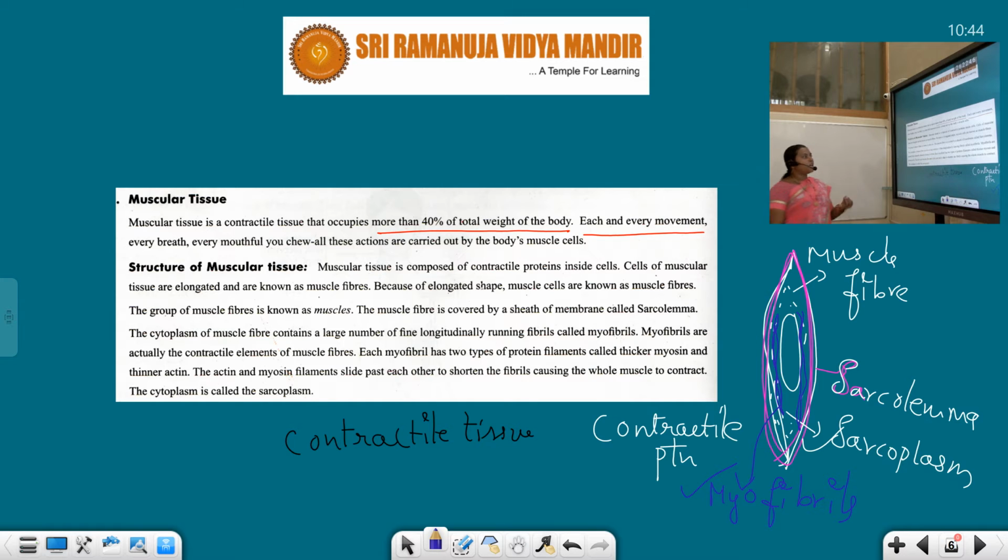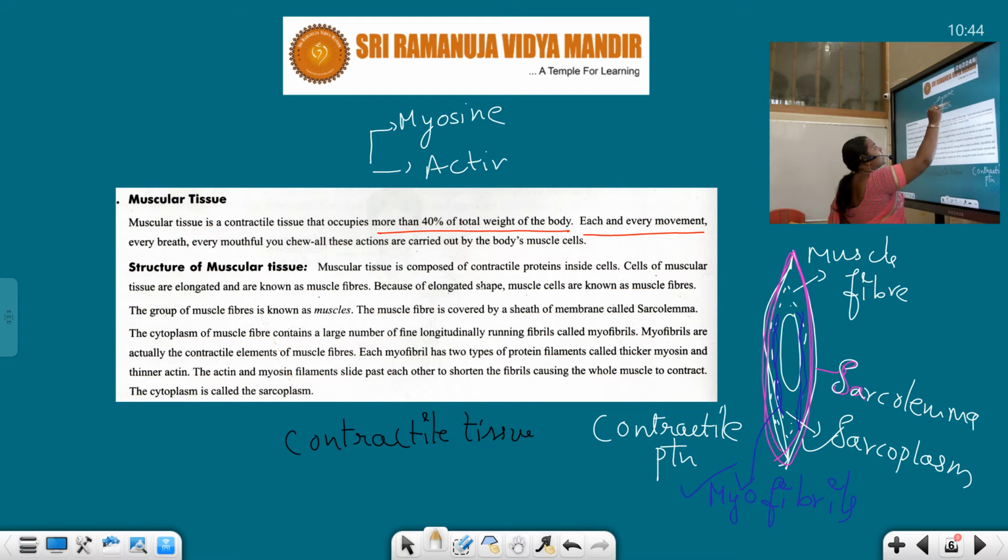These myofibrils are actually the contractile element in the muscle fiber. Each myofibril has two types of proteins known as myosin and actin. What are those two proteins, students? Myosin and the other protein, actin. These two special proteins are present in the myofibrils of the sarcoplasm.